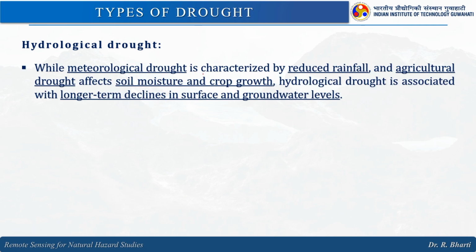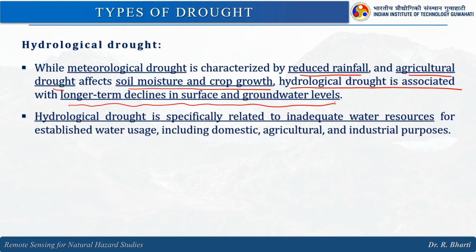While meteorological drought is characterized by reduced rainfall and agriculture drought affects soil moisture and crop growth, hydrological drought is associated with long term declines in surface and groundwater levels.